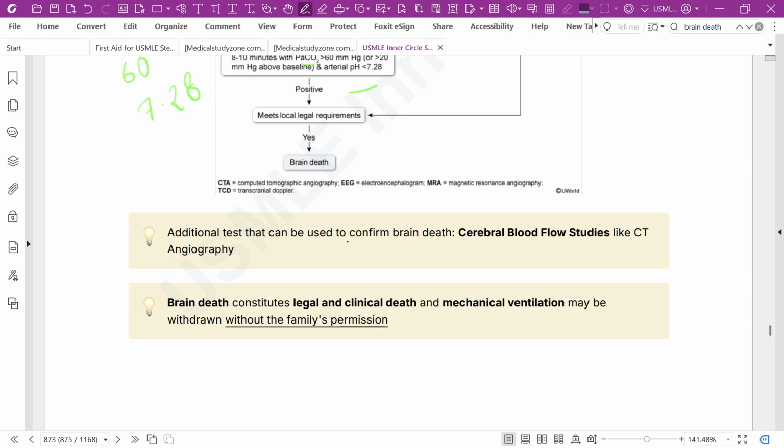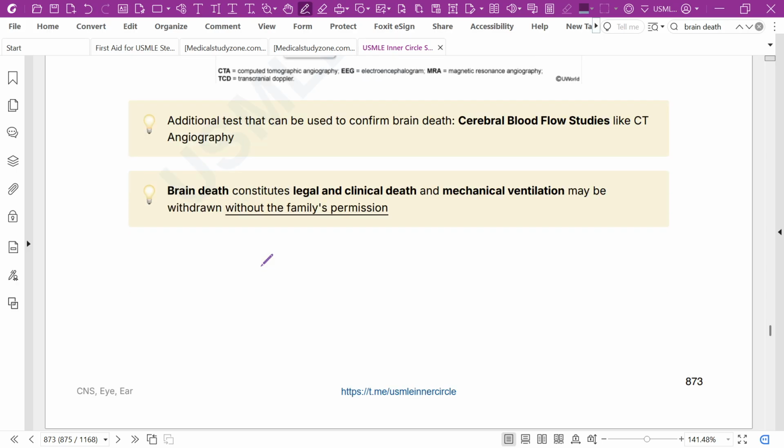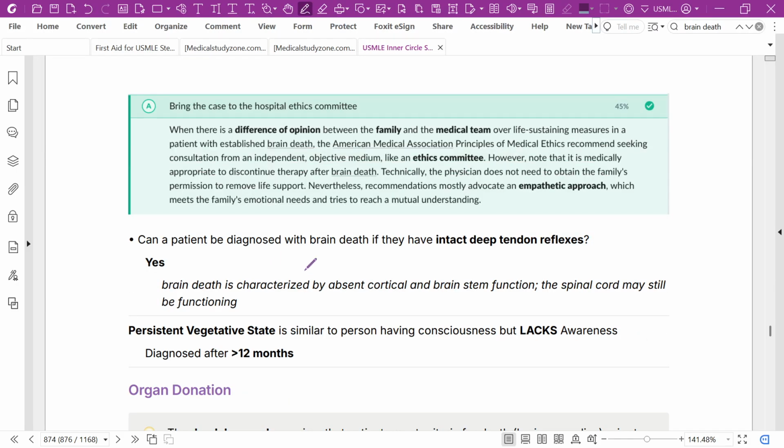An additional test that can confirm brain death is a cerebral blood flow study like CT angiography. Brain death constitutes legal or clinical death, and mechanical ventilation may be withdrawn without the family's permission.